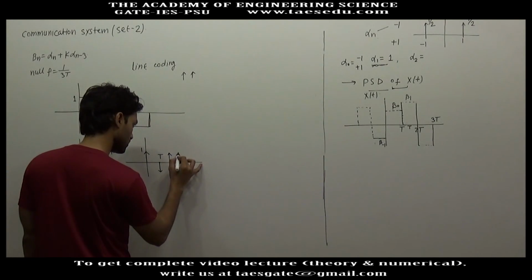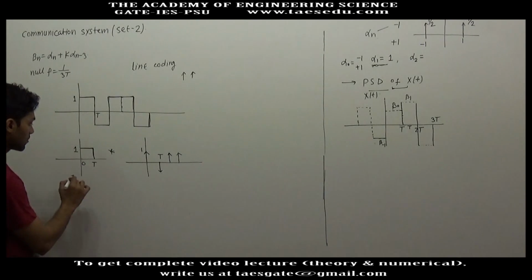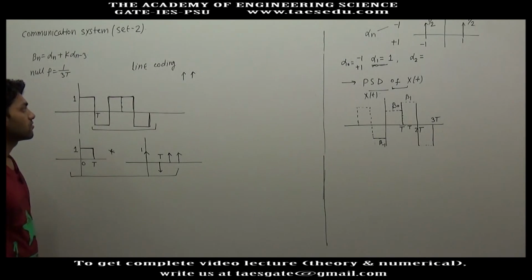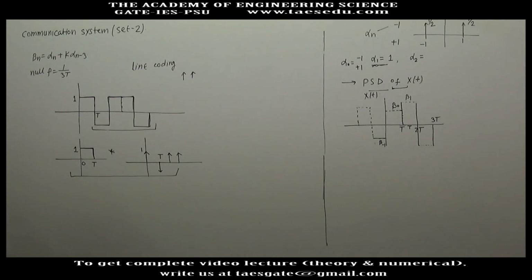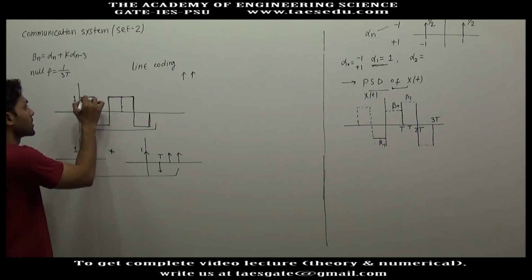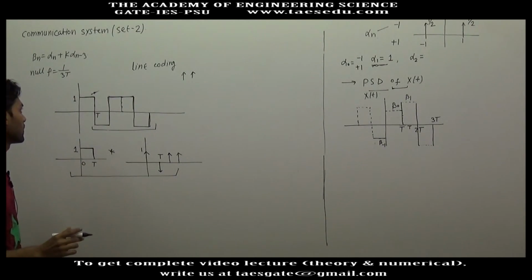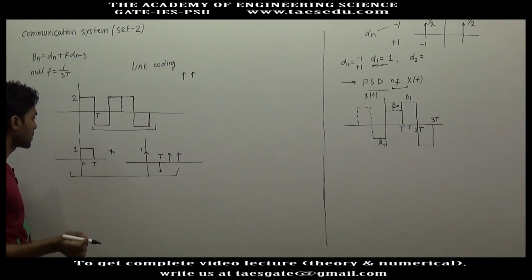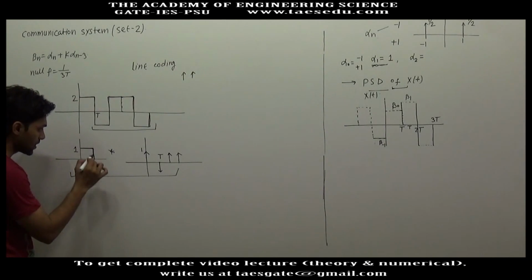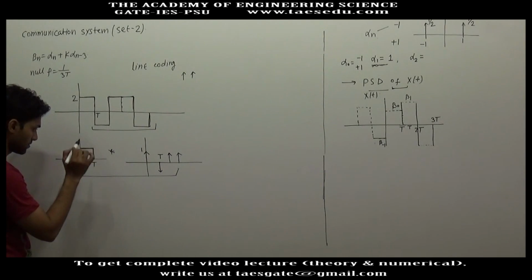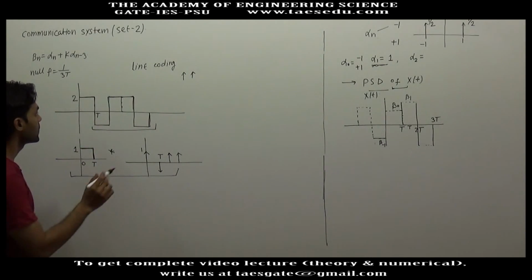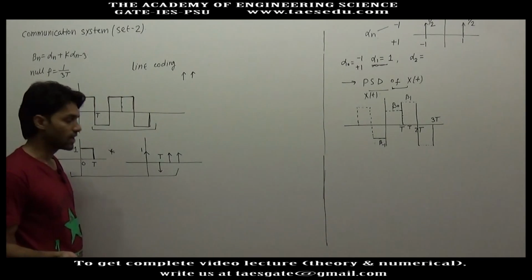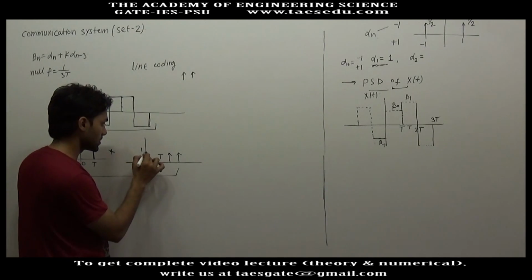Okay, so if you take convolution of these two signals, you will get a sequence of rectangular pulses. But here the height of the rectangular pulses is fixed. Suppose it doesn't have a height of 1. So what you can do is take the height of this pulse as 1, and depending upon the height of these rectangular pulses, you can manage the strength of these impulses.